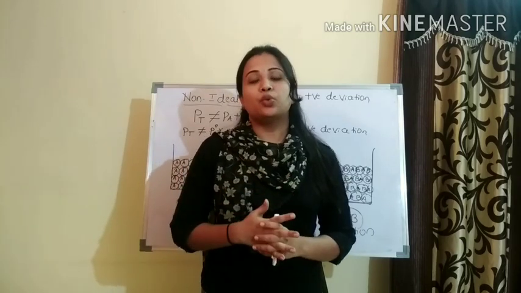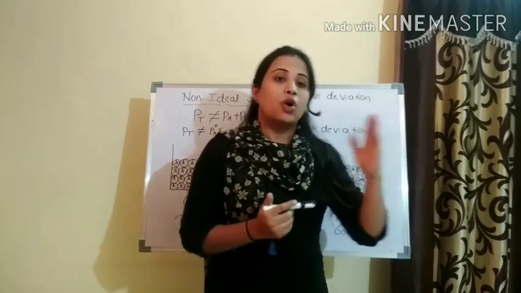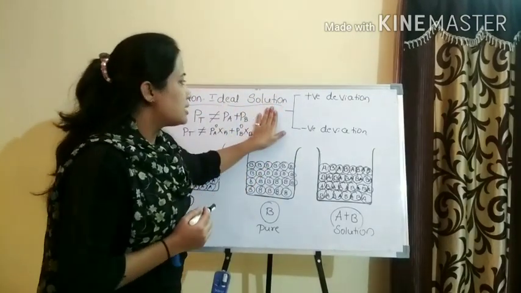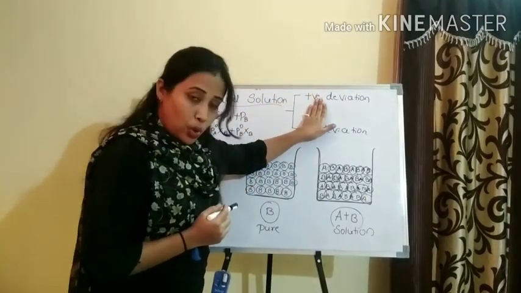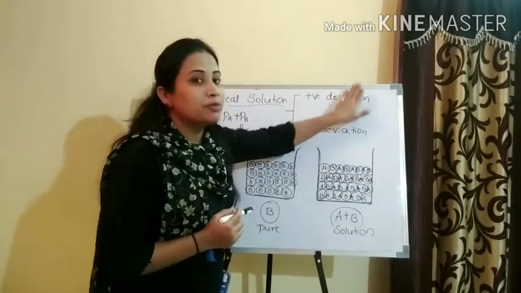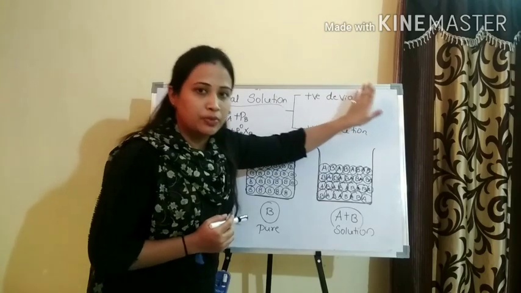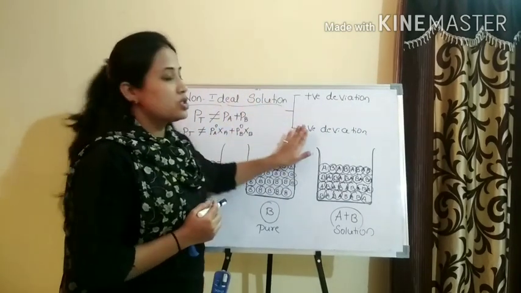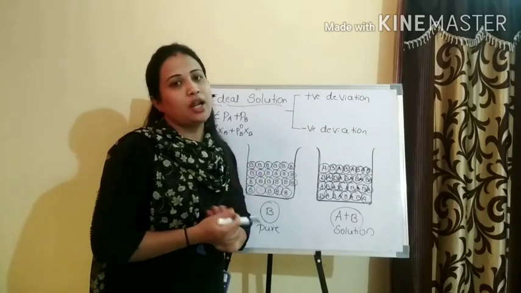Based on whether it is more or less, the non-ideal solution can be classified into a non-ideal solution showing positive deviation from Raoult's law, or a non-ideal solution with negative deviation from Raoult's law.